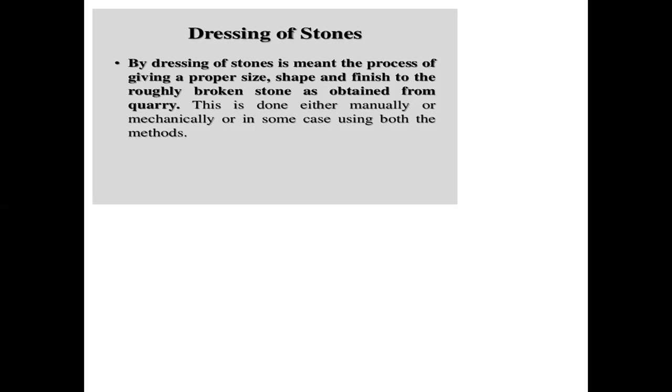By dressing of the stones is meant the process of giving proper size, shape, and finish to the roughly broken stone obtained from the quarry. From the quarry, we take it into the dressing area, and by using the chisel and other accessories we get the required size and shape. This is done either manually or mechanically. There are two methods, manual or mechanical, or in some cases both methods.